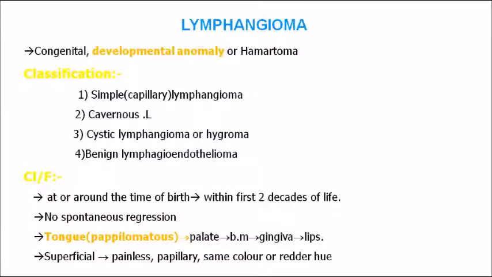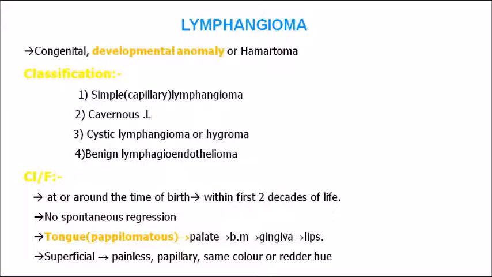Now, what are the neoplasms connected to that of lymphatic vessels? The first benign neoplasm is lymphangioma. It's a developmental anomaly, based upon which lymph vessel is involved. Based upon that, we can divide lymphangioma into the simple type, that is capillary lymphangioma; secondly, cavernous lymphangioma; thirdly, cystic lymphangiomas or hygromas, which are bigger in size; and lastly, benign lymphangioendothelioma. The most common site of lymphangioma is the tongue.